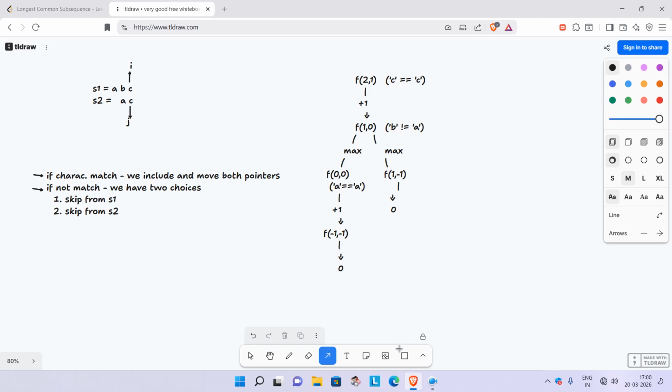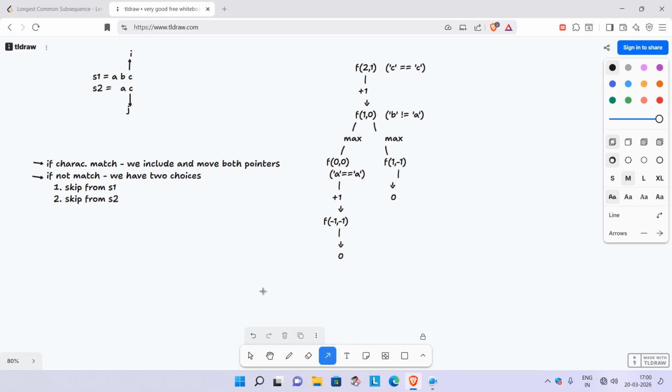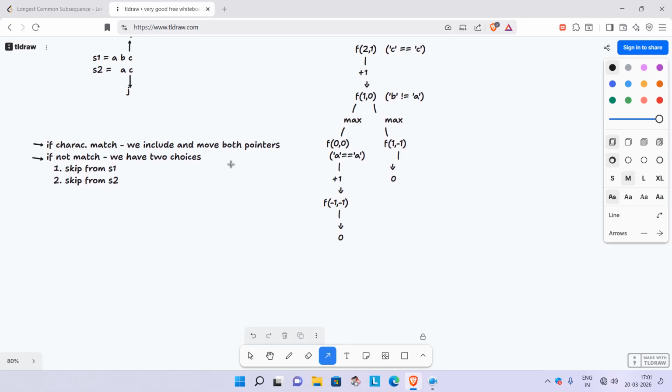So at every step we either match characters or we skip one. What we need in this question is to maximize the length. At every step we have multiple choices, and in any question where we have multiple choices or have to try different possibilities, this naturally leads to the use of recursion. So we have to use recursion here.